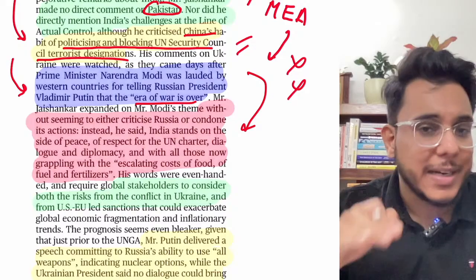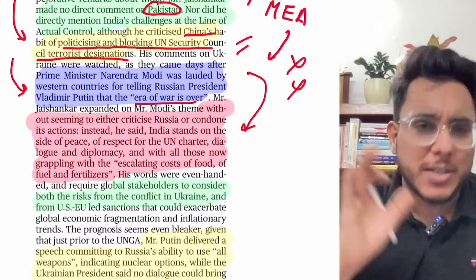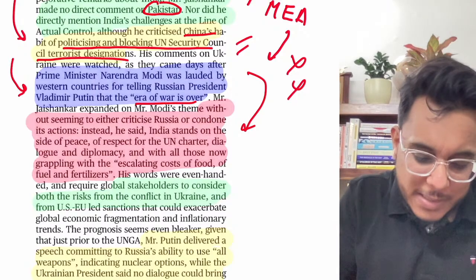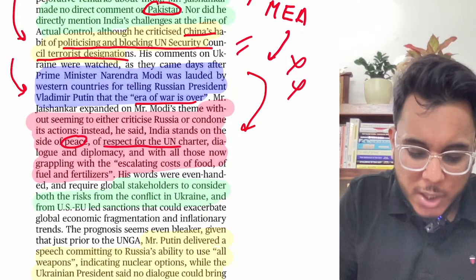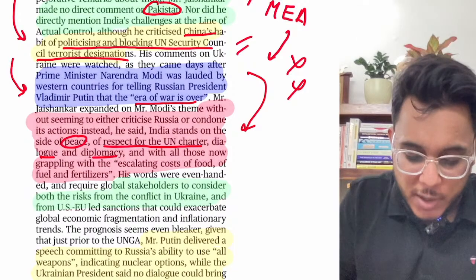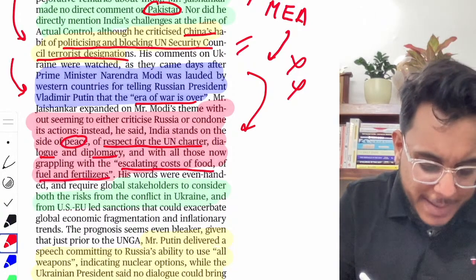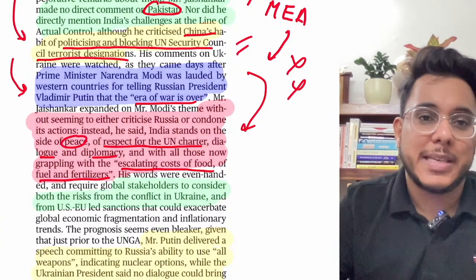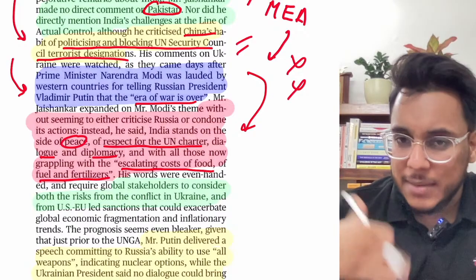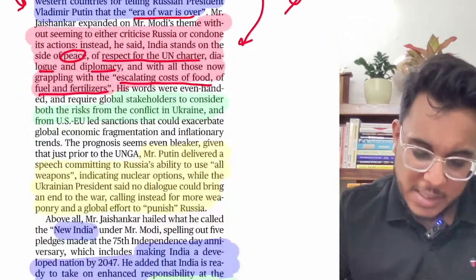Now the MEA did not criticize Russia, okay, that you are wrong, or directly support the USA either, but it has said that India always stands for peace, respect for the UN Charter, dialogue and diplomacy, okay, and right now as the war is going on, it is leading to escalating cost of food, fuel and fertilizer. So again, a very classic diplomacy has been used by India, where a very clear message but without targeting a country has been given. This is a very good one.